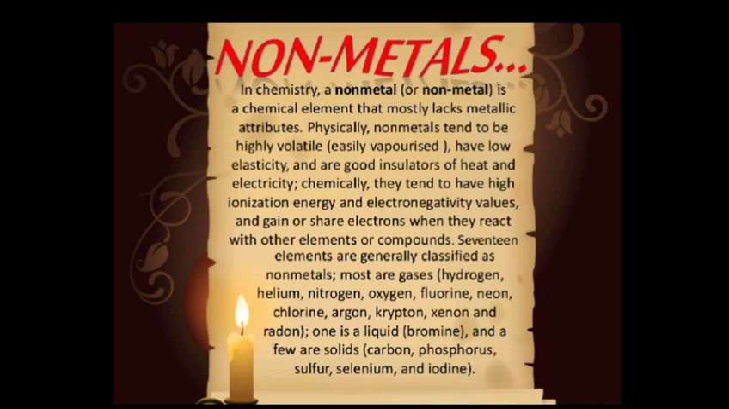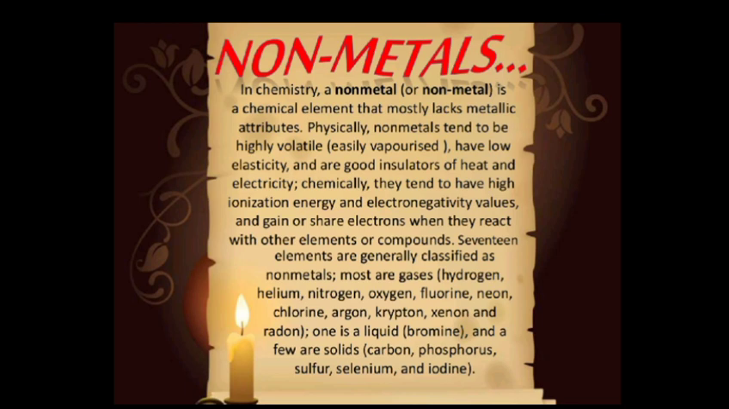Now, in the periodic table, 17 elements are generally classified as non-metals. Most of them are gases, including hydrogen, helium, nitrogen, oxygen, fluorine, neon, chlorine, argon, krypton, xenon and radon. One is a liquid, that is bromine. Bromine is liquid at room temperature. And a few are solids: carbon, phosphorus, sulfur, selenium and iodine being among the solids.